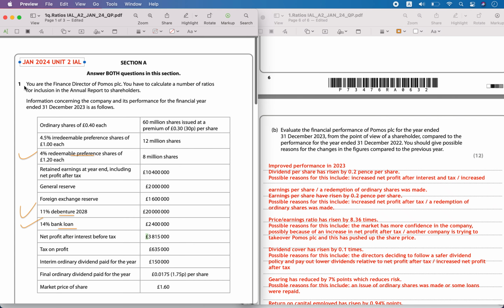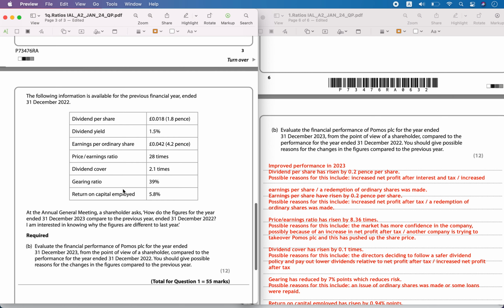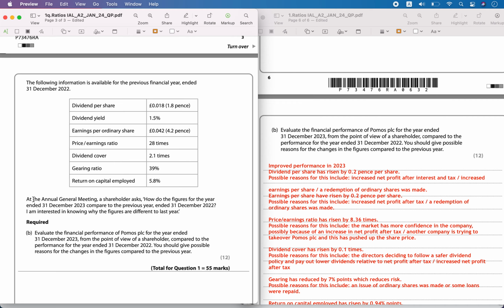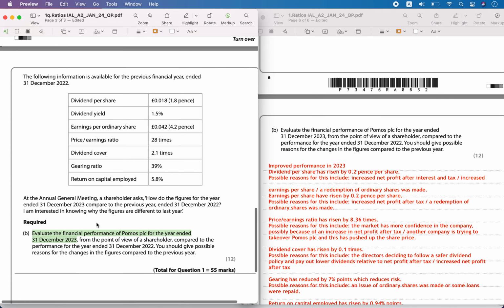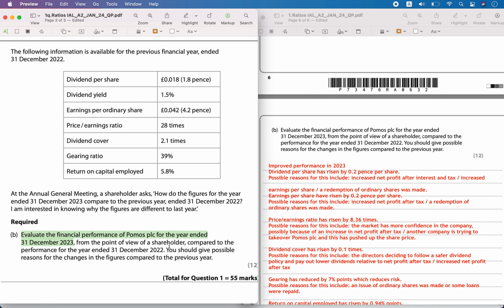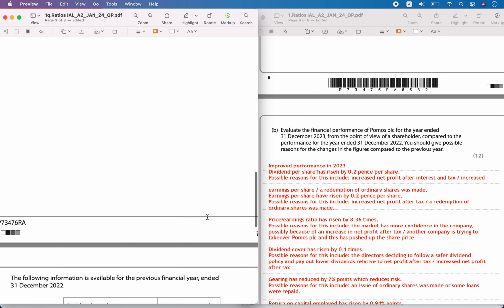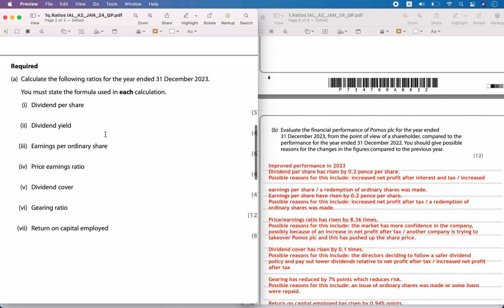Hello, today we are solving Jan 2024 Unit 2 IAL paper question number 1 part B. Part B is: evaluate the financial performance of Pomos PLC for the year ended 31st December 2023 from the point of view of a shareholder, compared to the performance for the year ended 31st December 2022. You should give a possible reason for the changes in the figures compared to the previous year.